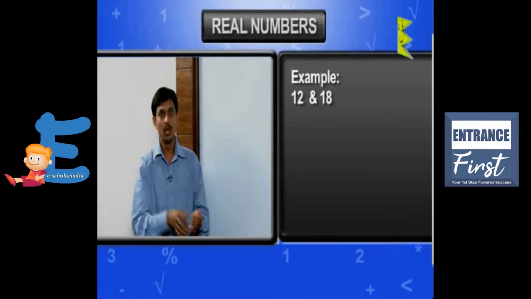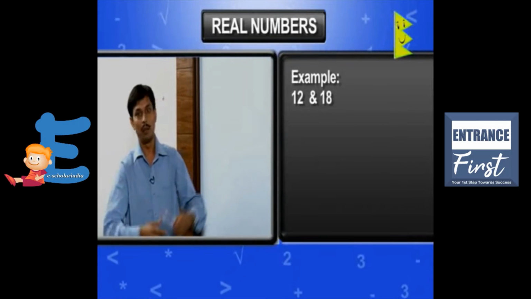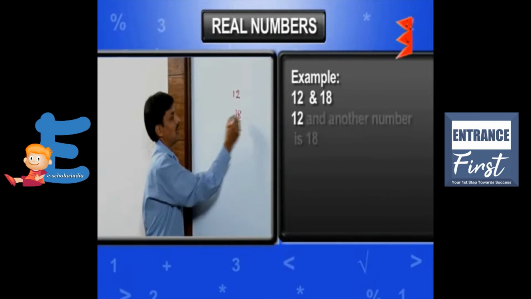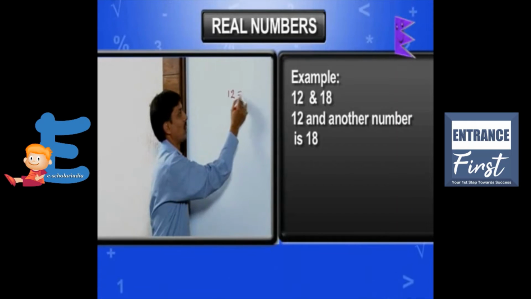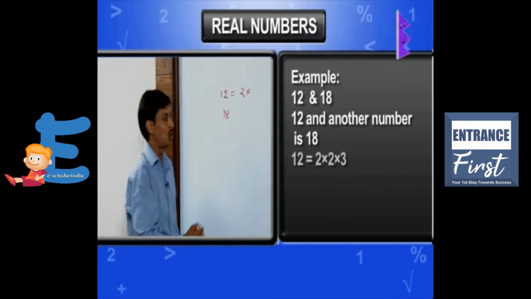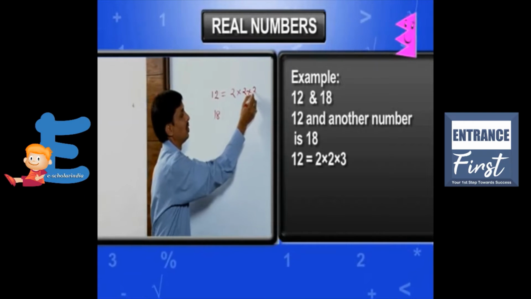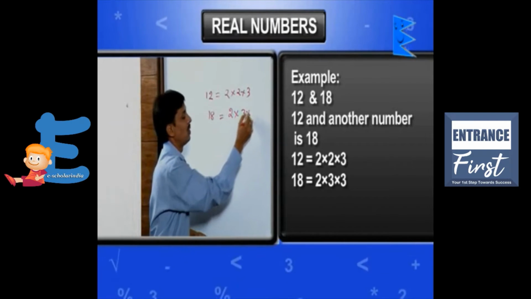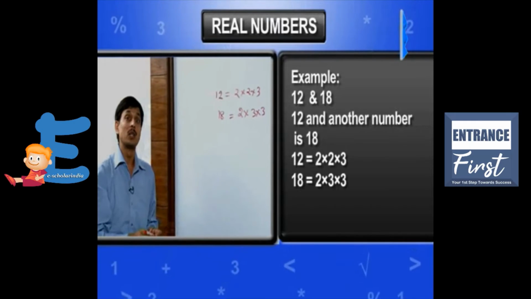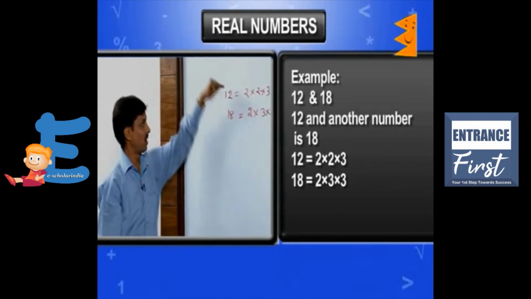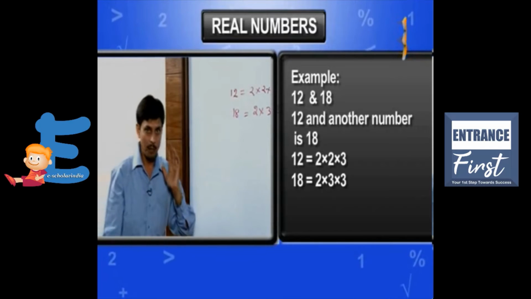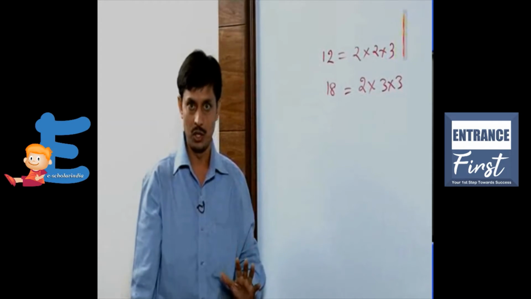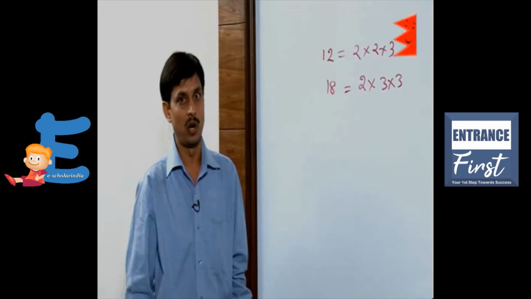Say for example, you want to find the HCF of 12 and 18. One number is 12, another number is 18. We are going to calculate their prime factors. 12 is 2 into 2 into 3, and 18 is 2 into 3 into 3. As per the fundamental theorem, anybody can factorize any composite number. The answer will come the same, the order may change. Order never matters in the product.